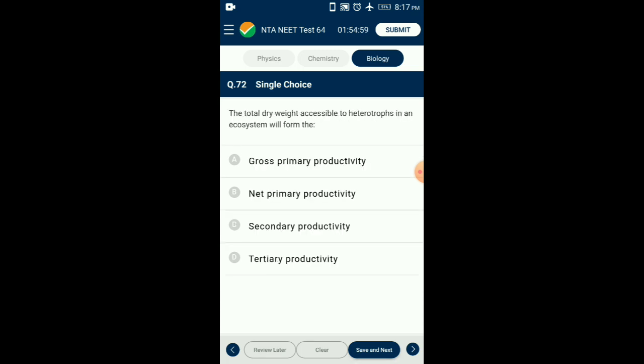Question number 72. The total dry weight accessible to heterotrophs in an ecosystem will form the... Gross primary productivity of an ecosystem is the rate of production of organic matter during photosynthesis. A considerable amount of GPP is utilized by plants in respiration. Gross primary productivity minus respiration losses is the net primary productivity, NPP. It is the available biomass for the consumption of heterotrophs, herbivores, and decomposers. So the answer is option B, net primary productivity.